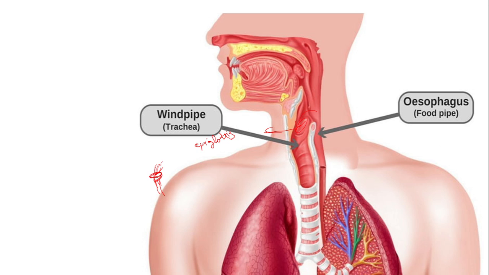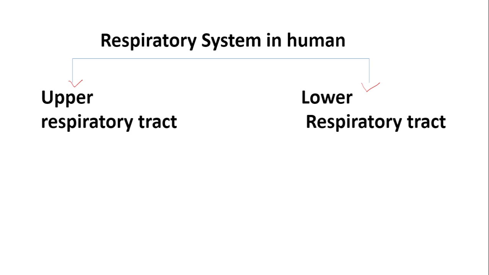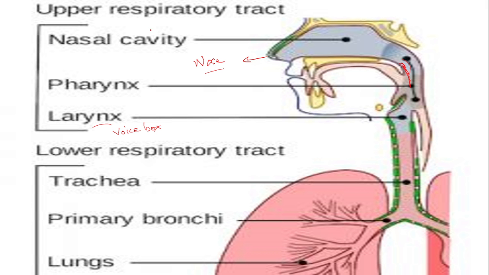So what all things are there in the respiratory system? We have upper respiratory tract and lower respiratory tract. The upper respiratory tract has nose, nasal cavity, then pharynx and the larynx. Now what happens to the air when it is moving through the nasal cavity? The air gets filtered, it is warmed up and moistened. So moist air is required for a better gaseous exchange. That is all done in the nasal cavity.